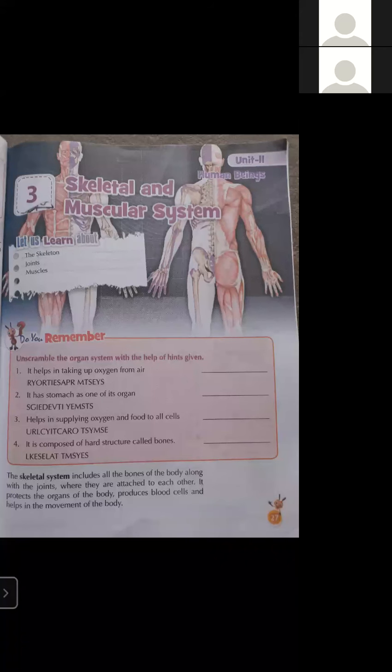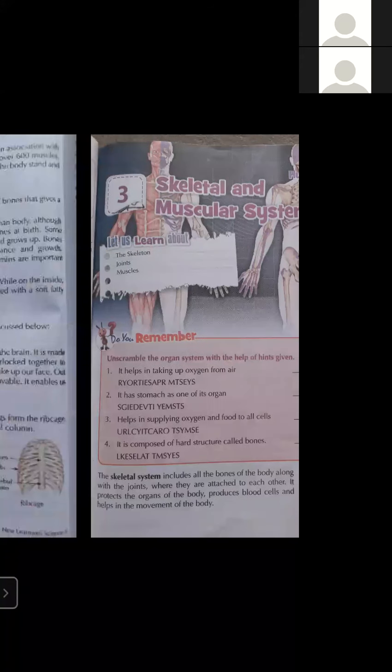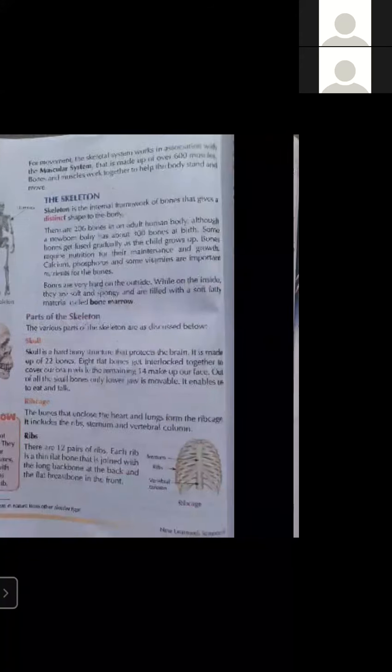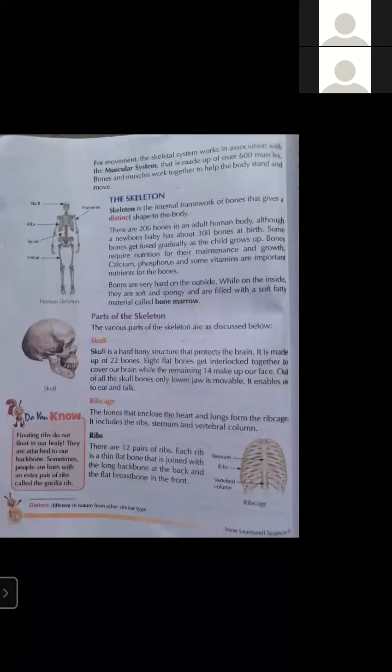It also helps in movement. We move from one place to another place. If there is no skeletal system, we cannot move. We can move only because we have a well-defined skeletal system. For the movement, the skeletal system works in association with the muscular system. Yes, our bones are also attached with muscles, and muscles form the muscular system.